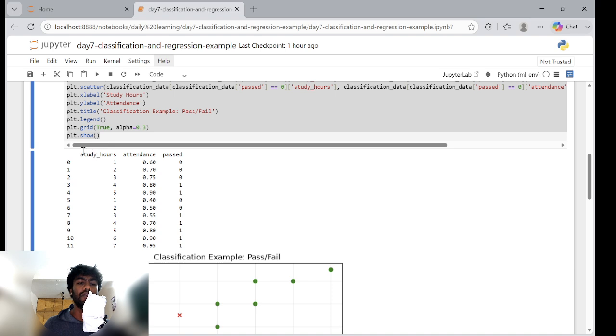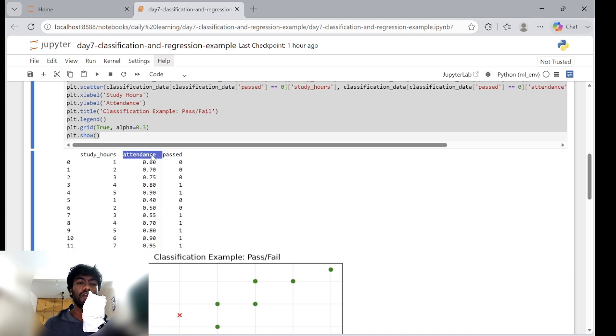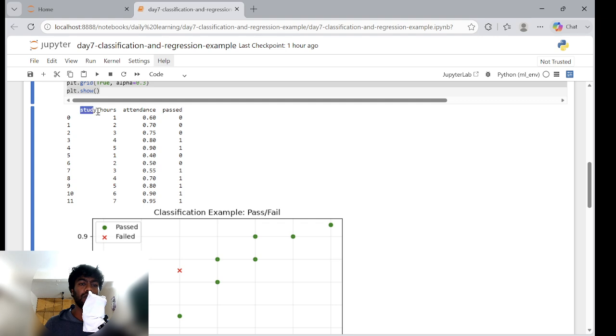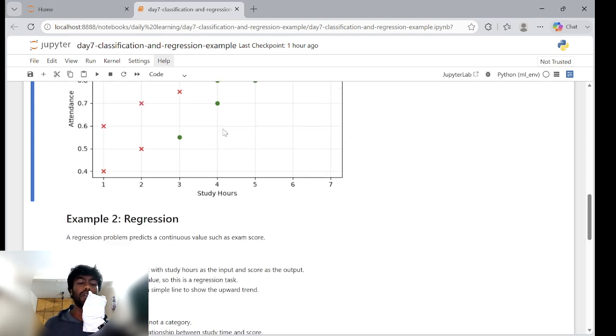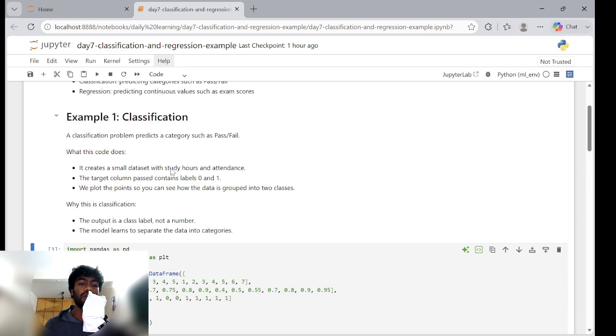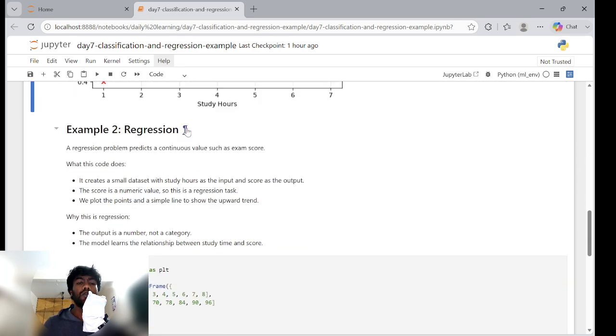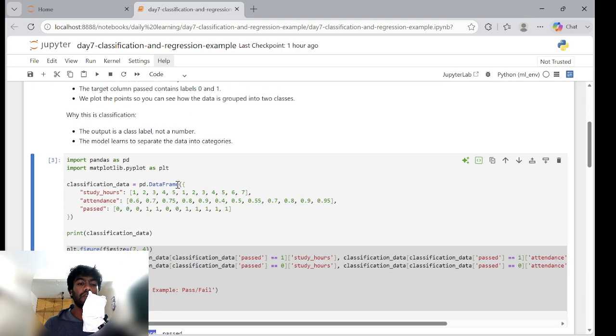All of this is with this data, which talks about study hours and attendance and whether it's labeled as passed or failed, for a specific student. This can help us bring out the possible classification for any unseen data as well. So that was a simple example of a classification problem.